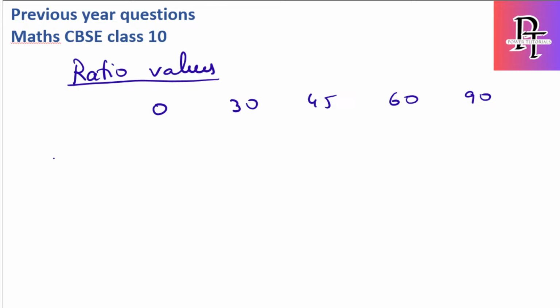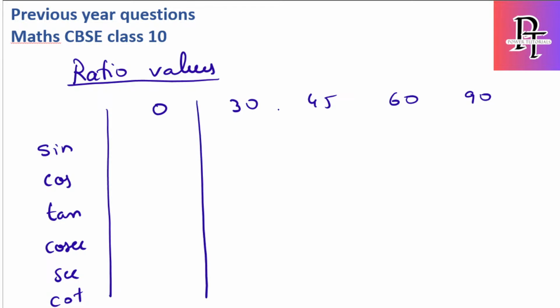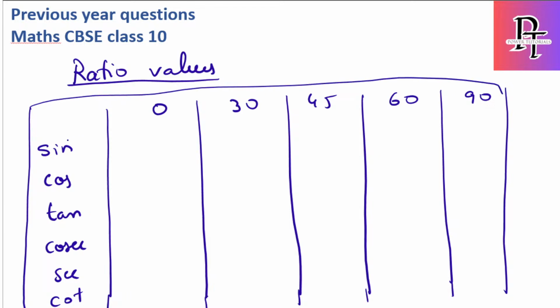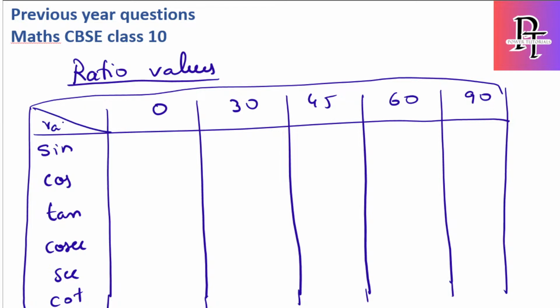So you have to remember all 6: sin theta, cos theta, tan, cosecant, secant and cot. So you have to remember 6 ratios, and for each of the 6 ratios we have 5 different angles. Okay, I will write all 6, but if still in the exam pressure you are not able to remember, I will also provide you the trick how to remember and to derive, at least if you remember 1 values. Okay, this is ratio and this is the degree.